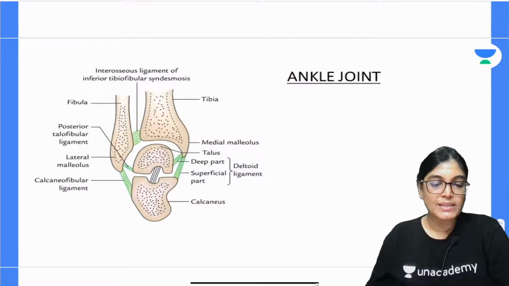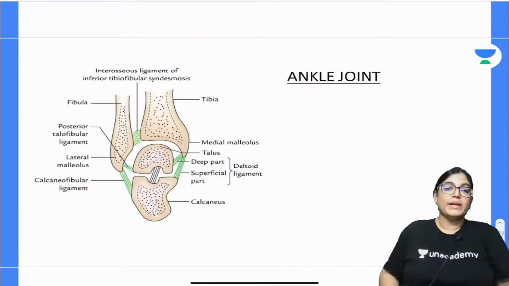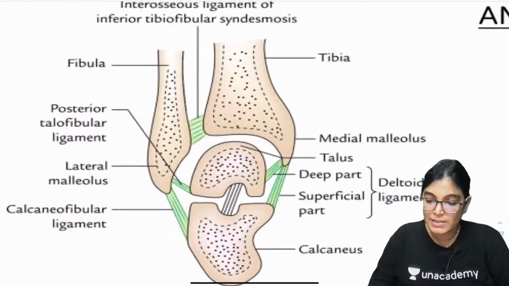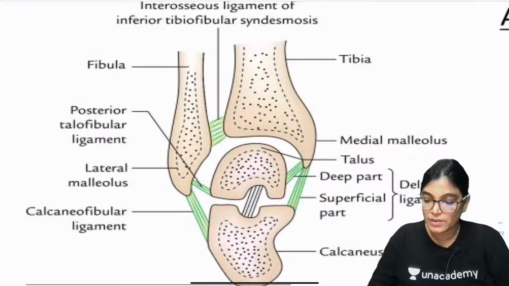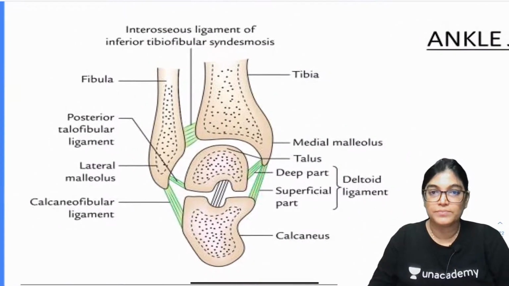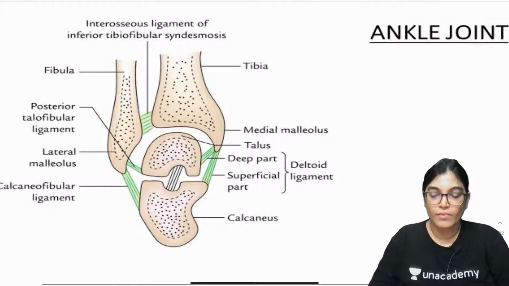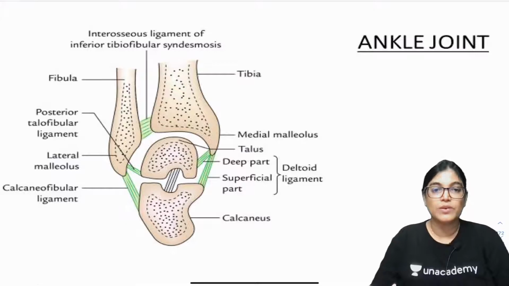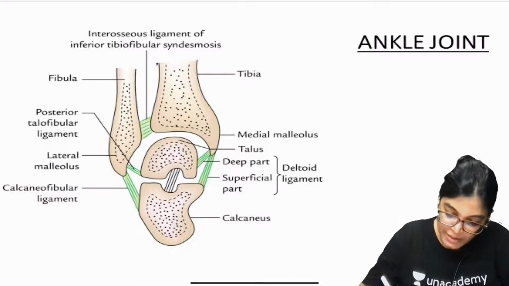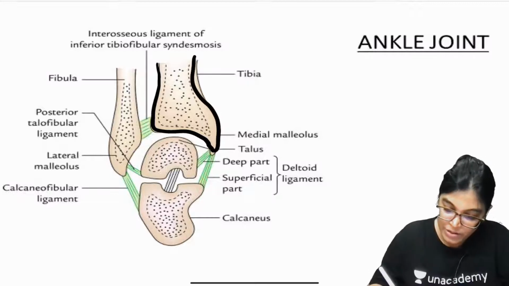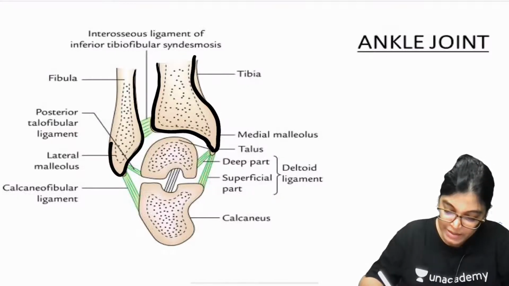So the ankle joint is another very stable joint. Why? I will tell you, because this ankle joint is, let me explain by elaborating this diagram and then we will move on with the other one. See here, this is the enlarged view. What you can see, it is formed by the lower end of the tibia. Lower end of tibia is called the medial malleolus. Lower end of fibula is called the lateral malleolus.